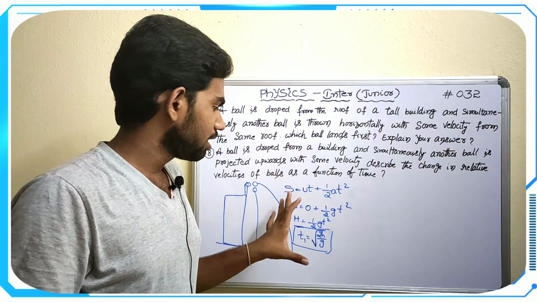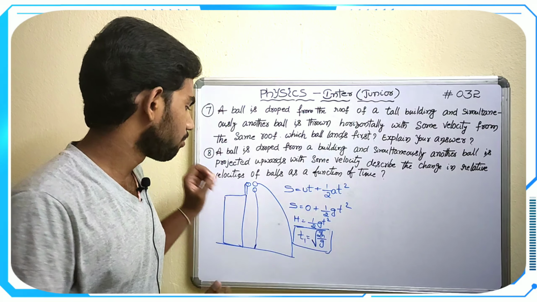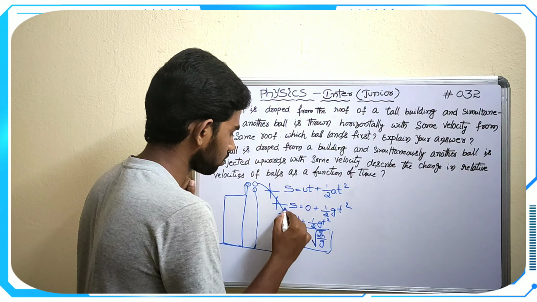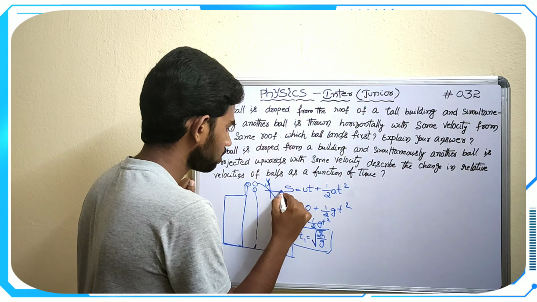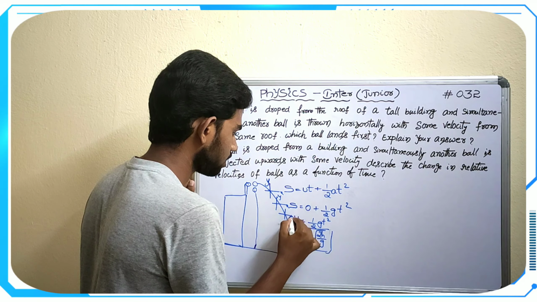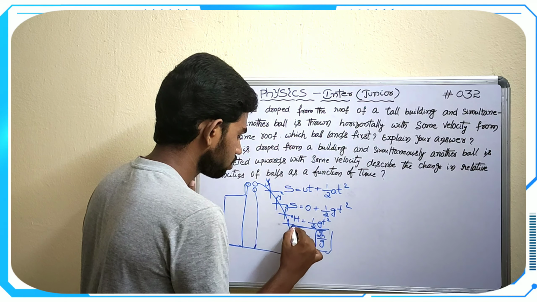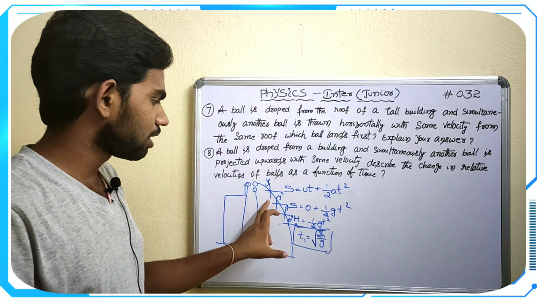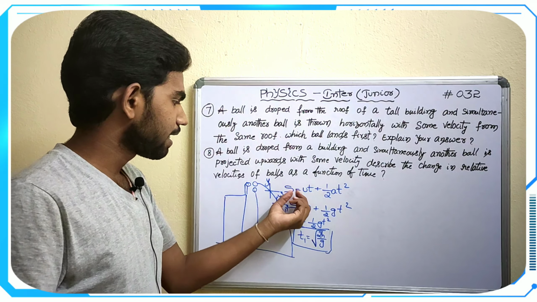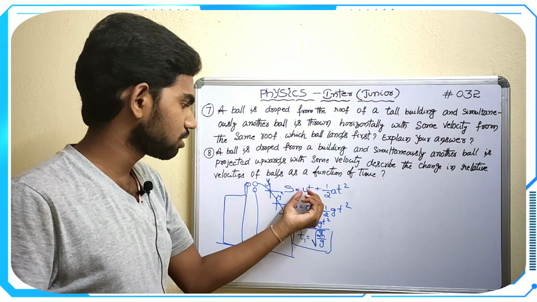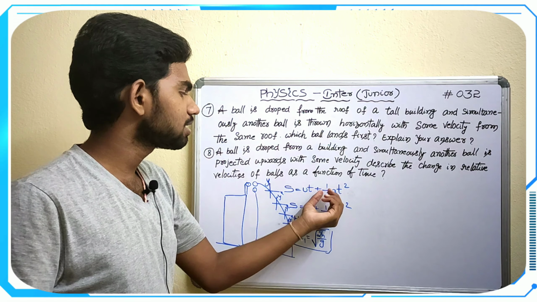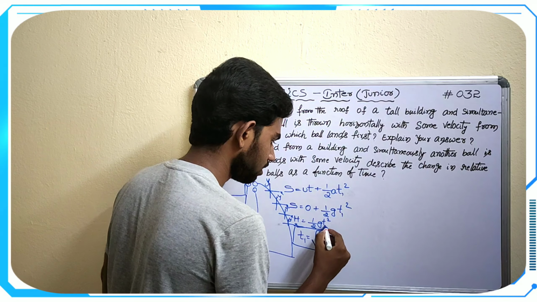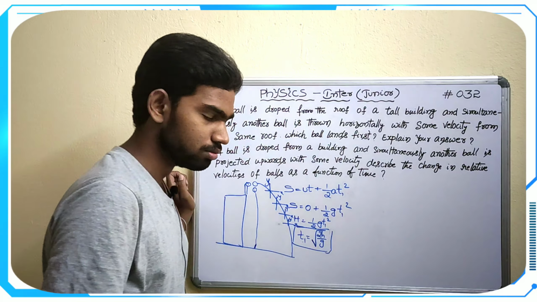In the first case no components are added, but in this parabolic all are taken, x and y components. So we have to add sy equal to uy t plus half g t2 square.